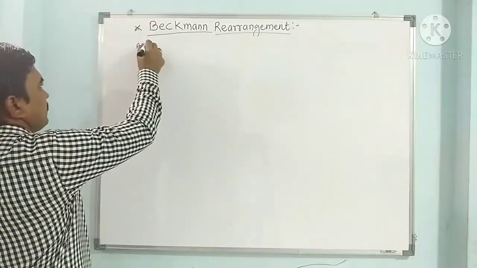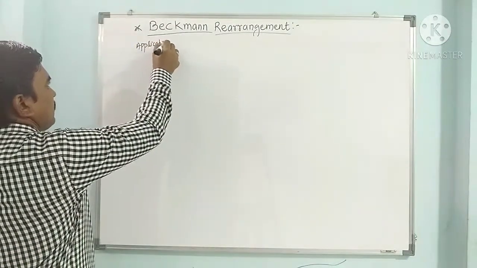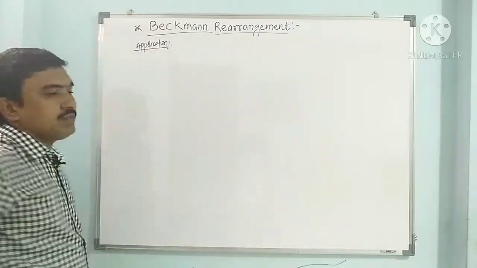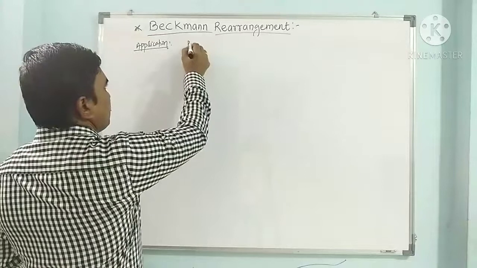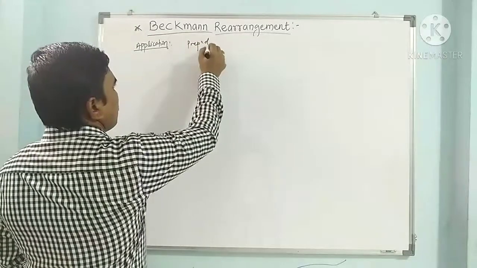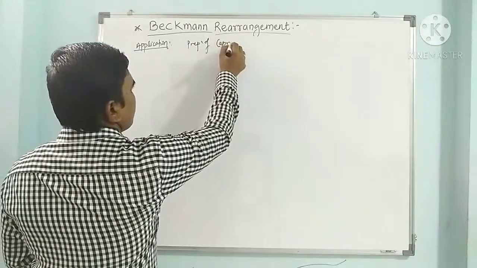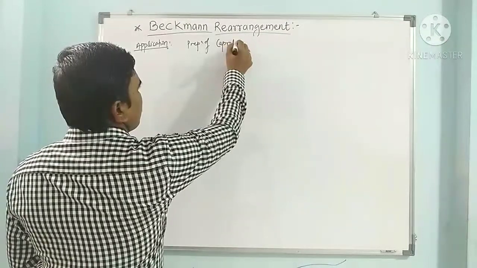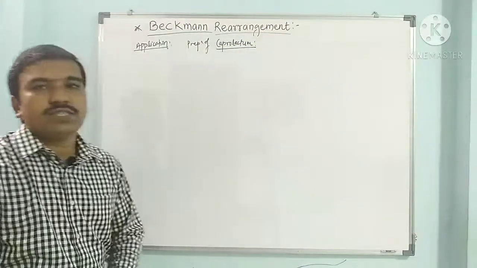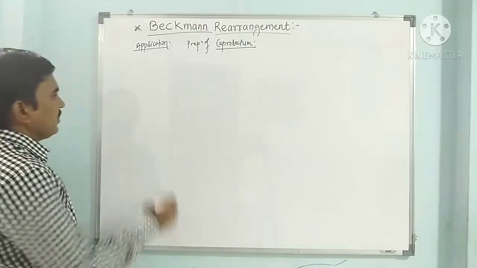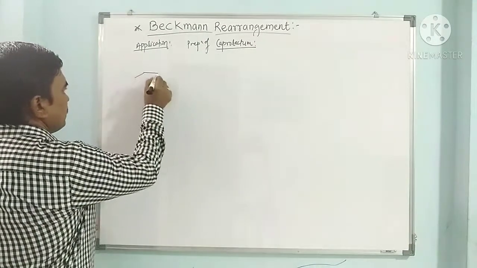Application of the Beckmann rearrangement in the preparation of caprolactam. So preparation of caprolactam from cyclohexanone. This is cyclohexanone.